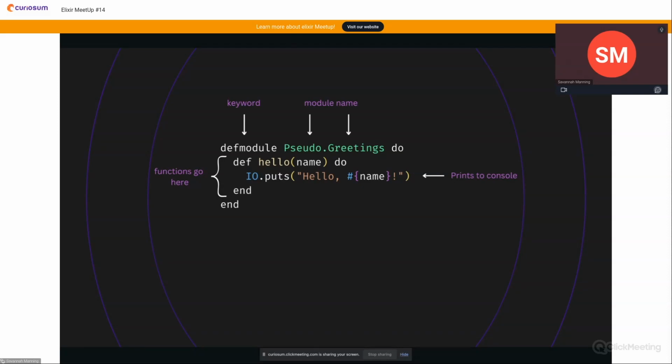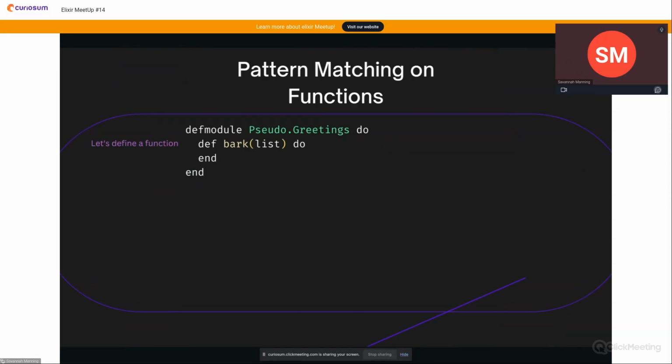Here I've defined a function named hello, and it takes in one parameter, and it outputs hello and then whatever string you pass in. We can call that by writing pseudo.greetings.hello and passing in the string pseudo. IO.puts will print out to the console. Oh, and string interpolation. If you look at the end of IO.puts, the hashtag and the curly brackets are how you do string interpolation in Elixir. So if we run this in IEX, we get hello pseudo.